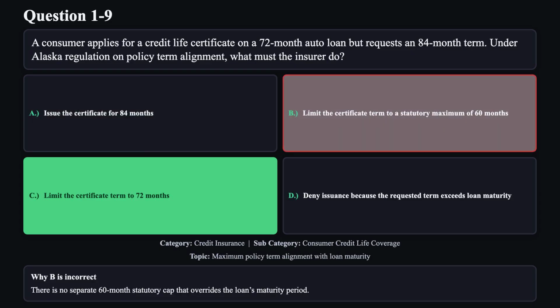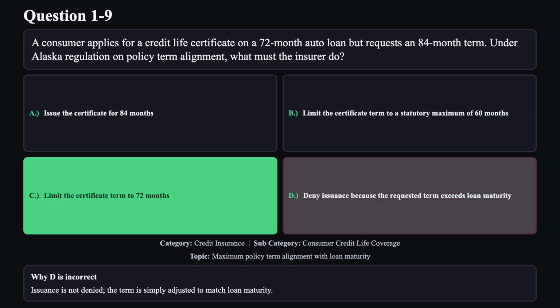Reason B is not correct. There is no separate 60-month statutory cap that overrides the loan's maturity period. Reason D is not correct. Issuance is not denied. The term is simply adjusted to match loan maturity.